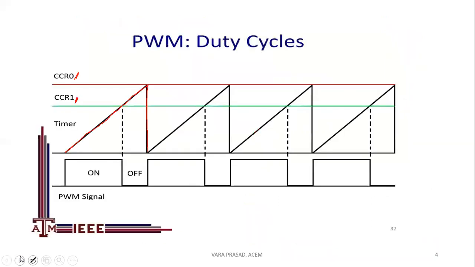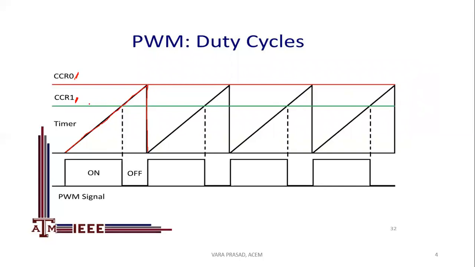The same thing I'm going to explain here. Okay, 1 and 0: the 0th register and the 1 register. The 0th register is used for the up counter, and the 1 register will be used for comparison. So now you have to observe that the comparator value will be varied.